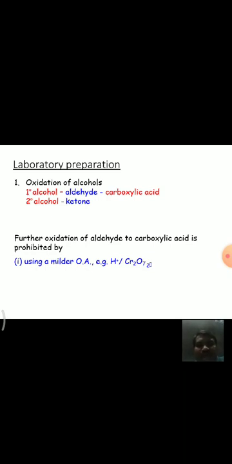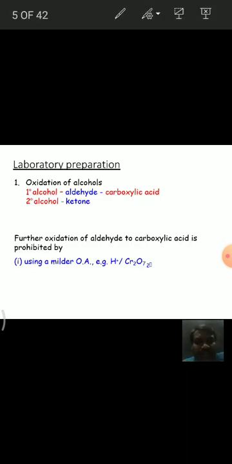That means we have to control the oxidation. The formation of carboxylic acid is prevented generally by using milder oxidizing agents, or by distilling out the aldehyde as it is formed, so that we can stop the formation of carboxylic acid. That is the oxidation of primary alcohols, which gives aldehydes.